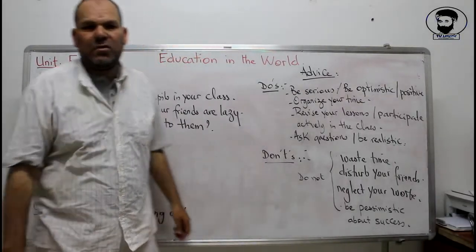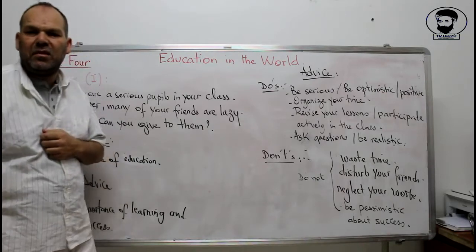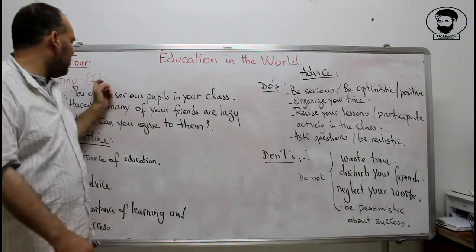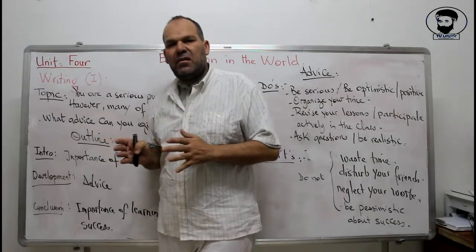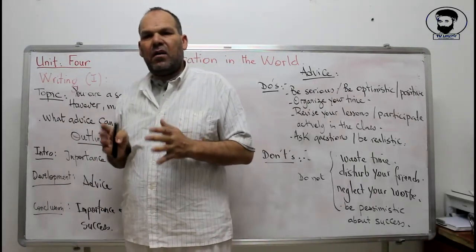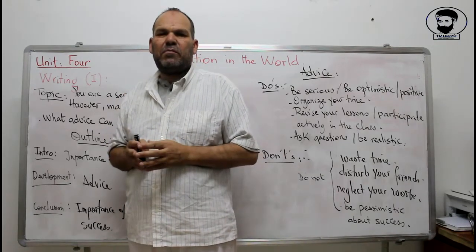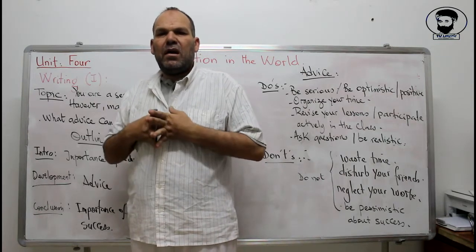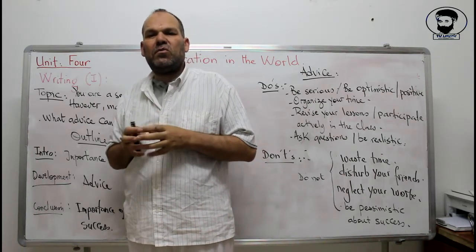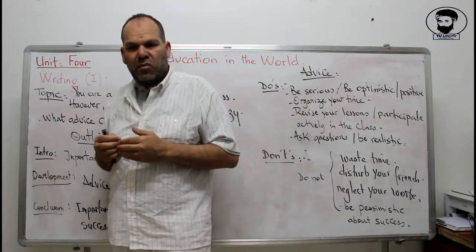Okay, now we've come to the part where we are going to reproduce what we have seen during the whole unit into a writing form. Previously we have seen how to write an expository essay paragraph. We have seen how to write an argumentative paragraph, and we have seen also how to write different forms that we need in our writing system.